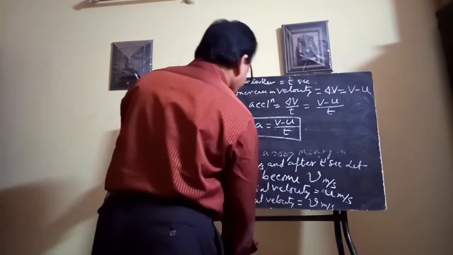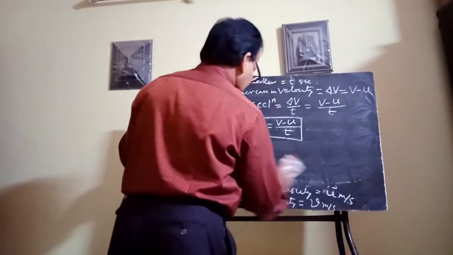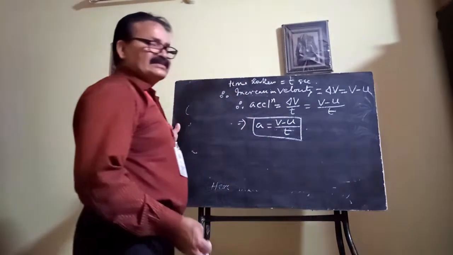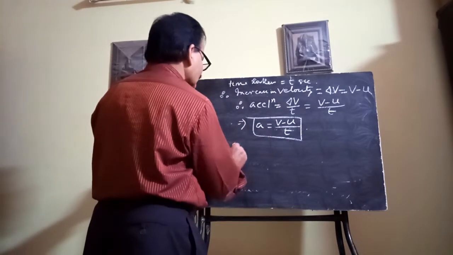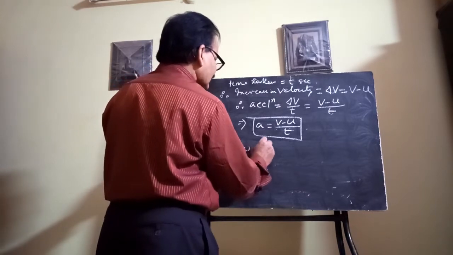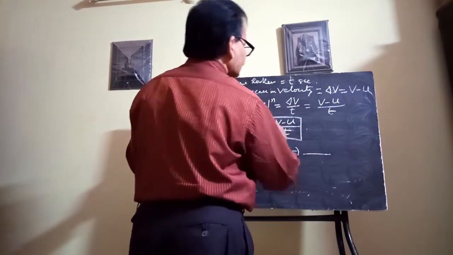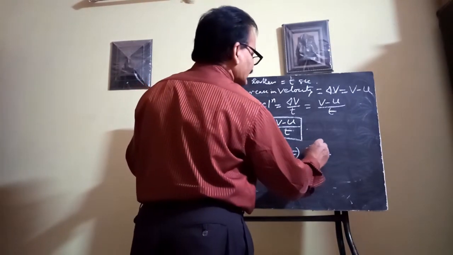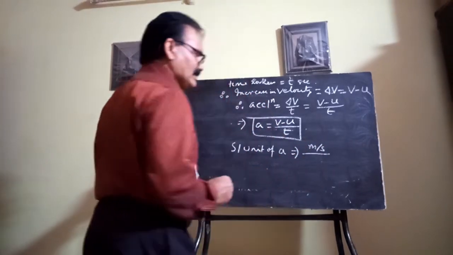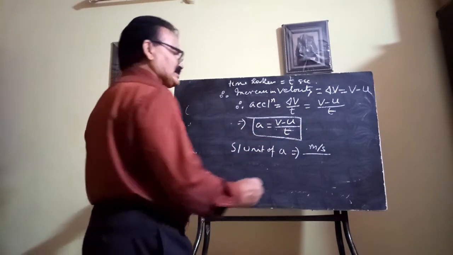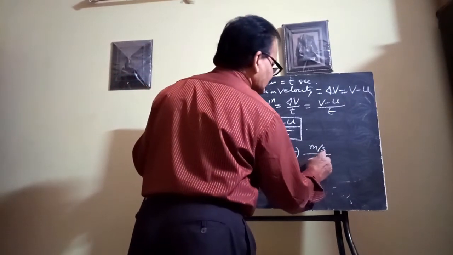Now the SI unit of acceleration. Since the unit of velocity is meter per second, the change in velocity is also in meter per second and time is in second.